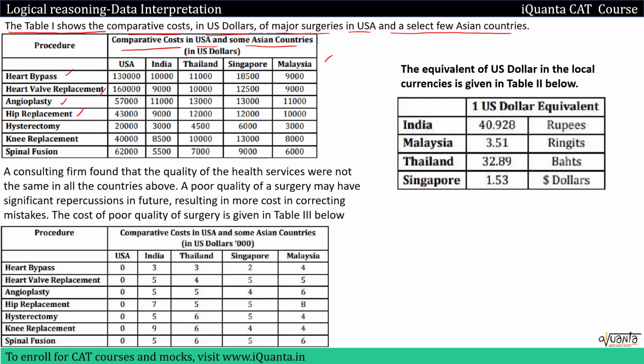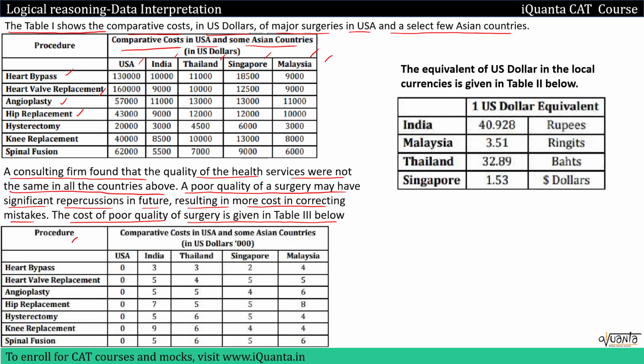So we have been given the cost of these surgeries in USA, India, Thailand, Singapore and Malaysia. All these costs are in US dollars. Then a consulting firm found that the quality of the health services were not the same in all the countries above. A poor quality of a surgery may have significant repercussions in future, resulting in more cost in correcting mistakes. The cost of poor quality of a surgery is given in table 3 below. So this is table 3.